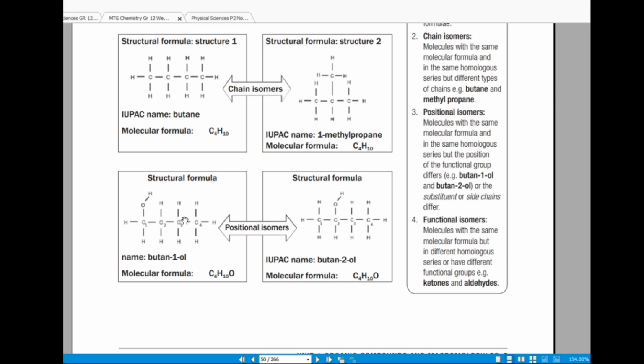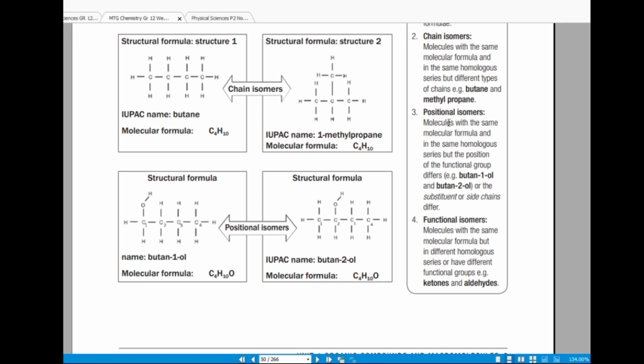So what is the difference between these two structures? The difference is the position of the OH group. Here it's in position 1, whereas in this one it's in position 2, which is why they're positional isomers, right? Same molecular formula but different position of the functional group.